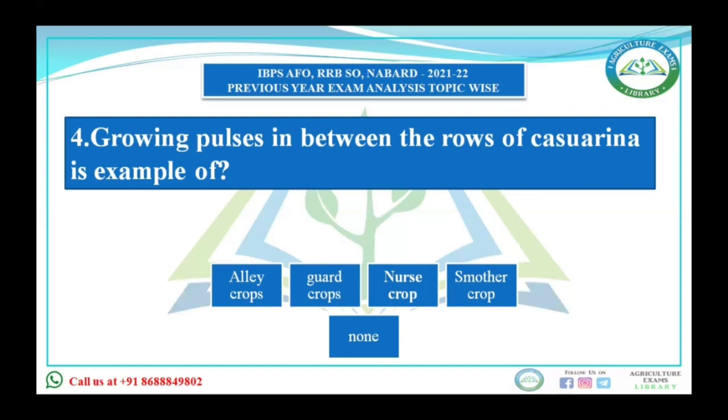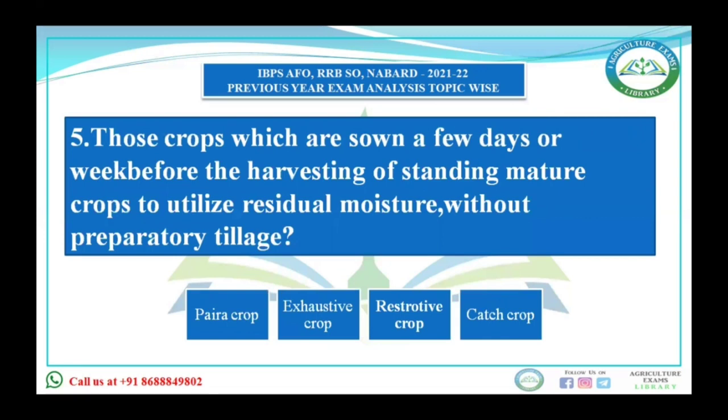Now, those crops which are sown a few days or a week before the harvesting of standing mature crops to utilize the residual moisture without preparatory tillage. Options are para crop, exhaustive crop, restorative crop, catch crop. First you should know about these four. Catch crops are grown to catch the forthcoming season, which I already explained in the first question.